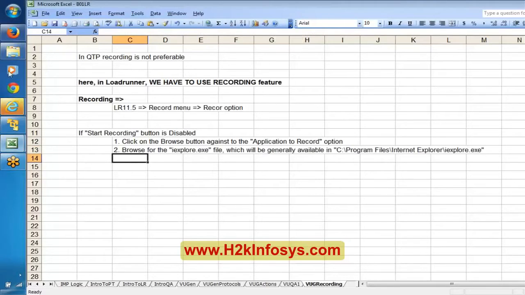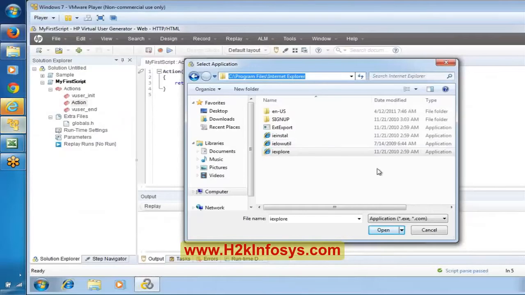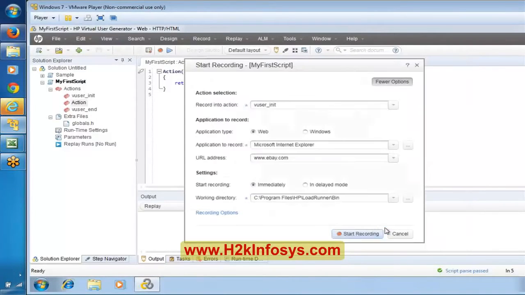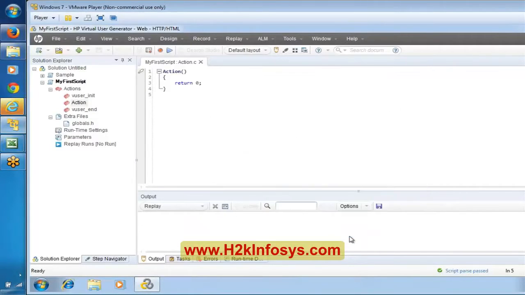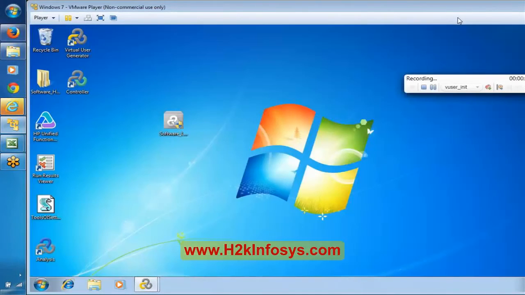Okay, so then this should be enabled. For this particular one you need to select iExplore, and then this button should be enabled. And see here, if you click on start recording, a browser should open automatically. Now everyone observe, it has to open Internet Explorer with ebay.com, and as of now it is showing some kind of a recording option.